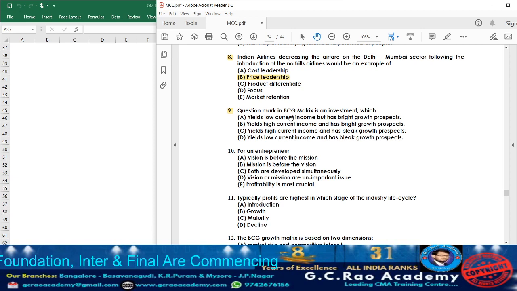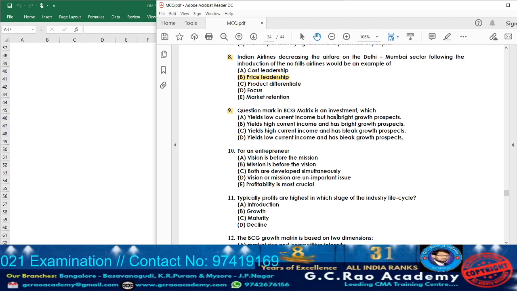They are telling that a question mark in the BCG matrix is an investment. See, in the BCG matrix, usually we use 4 symbols: star, question mark, cow, dog.